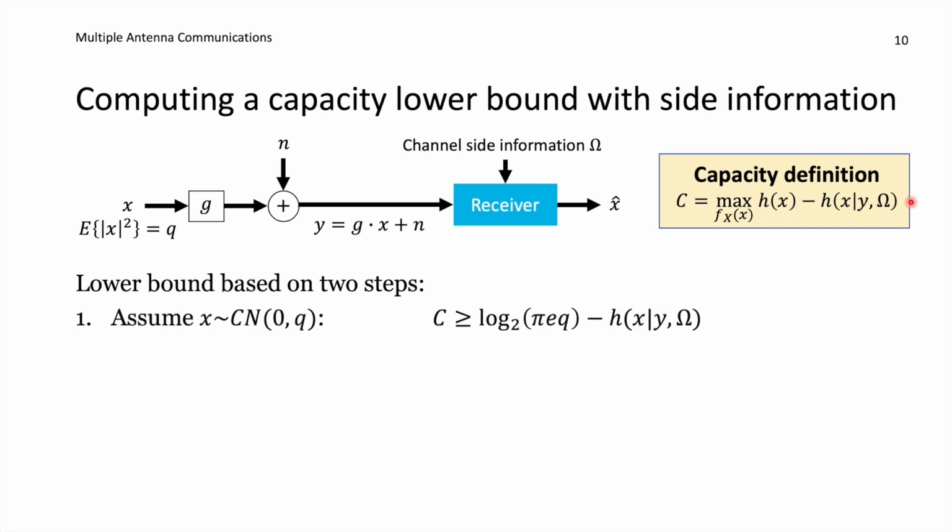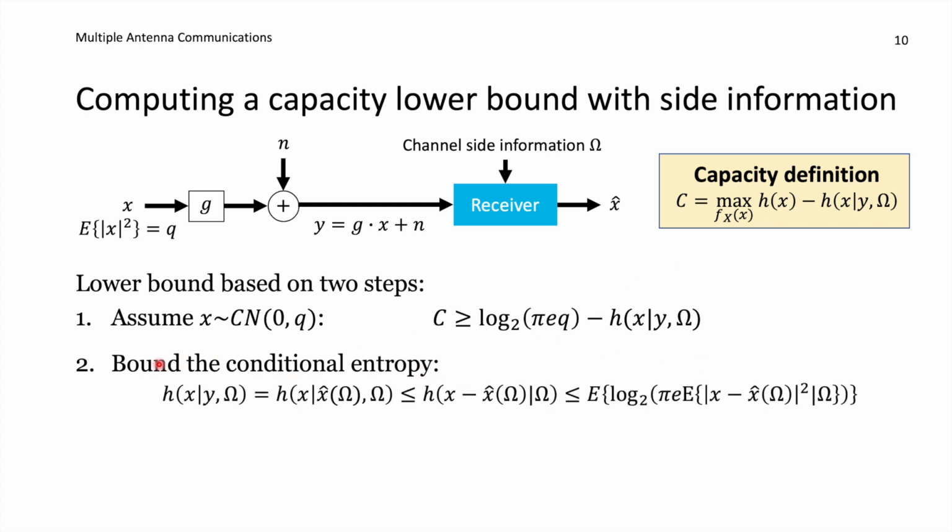The first thing is to assume that the transmitter is using Gaussian signaling. That might not be the input distribution that is achieving the capacity. That's why we get a lower bound on the capacity. But the good thing is that the differential entropy of x can now be computed: log 2 of pi times e times q for this particular choice of input distribution. Next, we would like to bound the second term, this conditional entropy, and we write it like this.